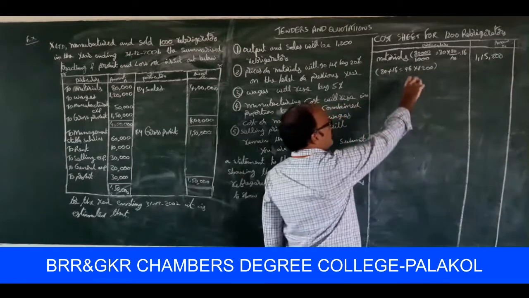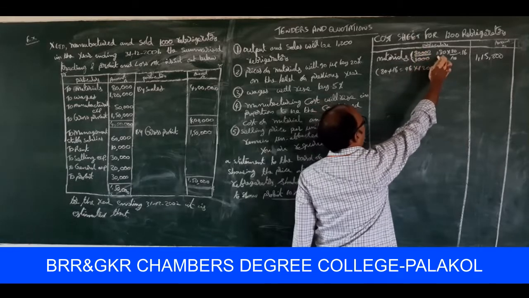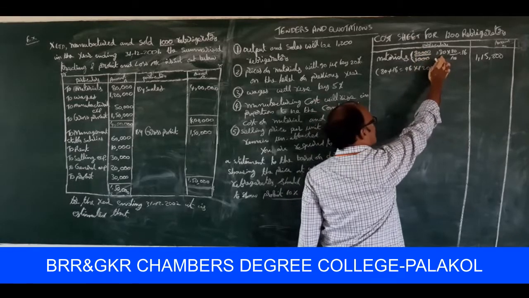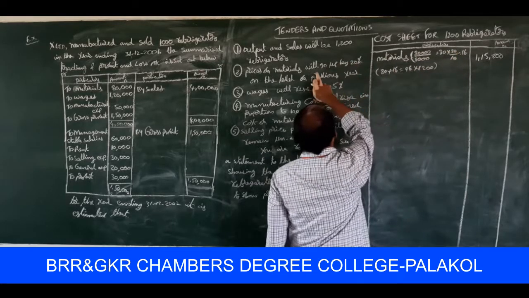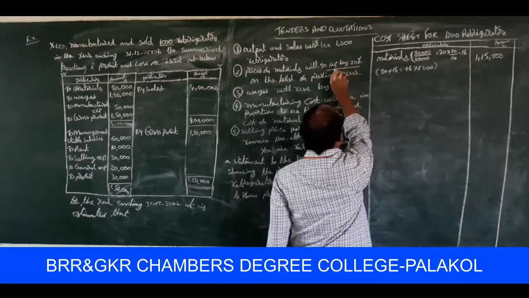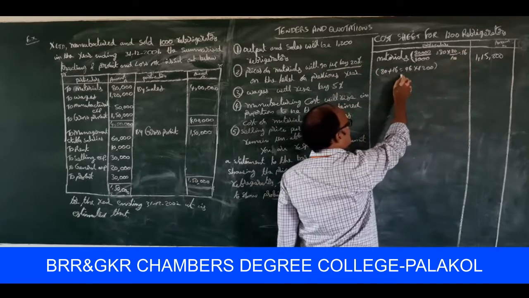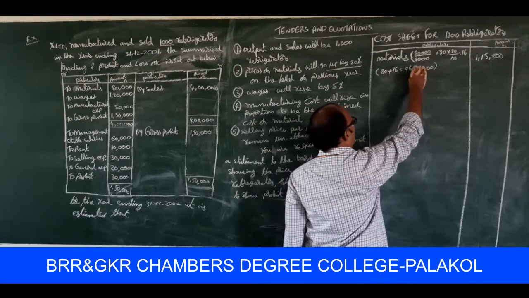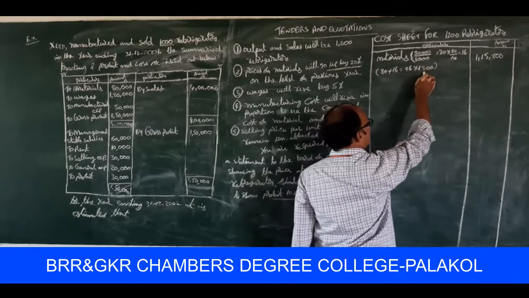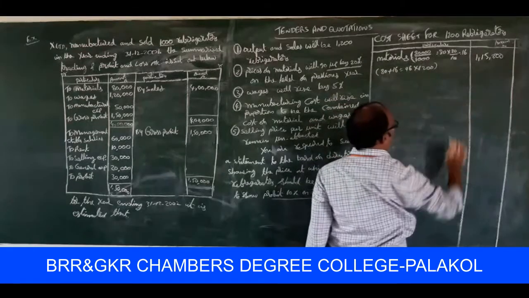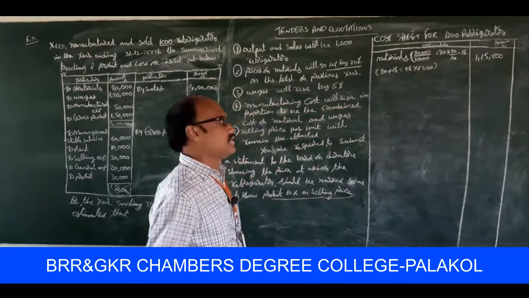Once again, material cost for 1000 refrigerators is 80,000. 80,000 by 1000 is equal to 80 rupees per refrigerator, into 20 by 100, because the material prices will go up by 20%. 80 into 20 by 100 is equal to 16. 80 plus 16 is equal to 96 into, so the quotation price is asked for 1200 refrigerators. That's why 96 into 1200 is equal to 1,15,200, the material cost for 1200 refrigerators.